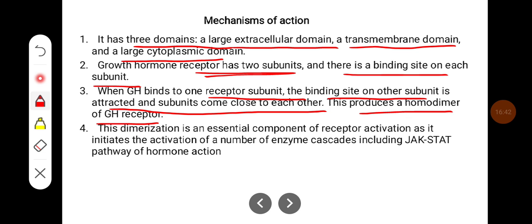So this dimerization is an essential component of receptor activation as it initiates the activation of a number of enzyme cascades including the JAK-STAT pathway of hormone action.